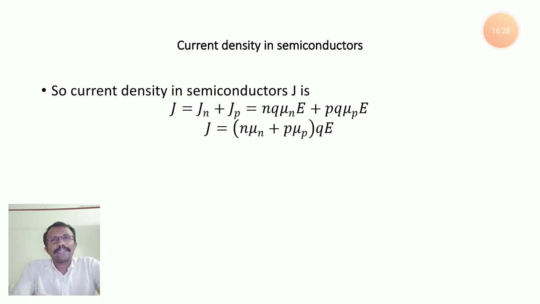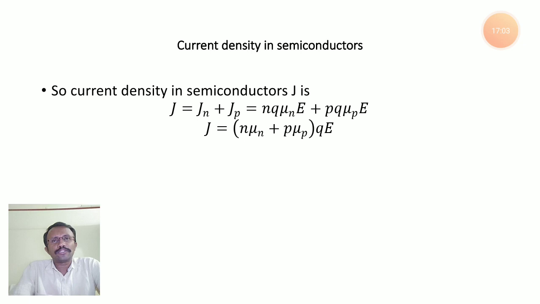In the last lecture, we discussed current density in semiconductors. In semiconductors, the current flow is due to both holes and electrons. That's why the current density J is equal to Jn plus Jp. Jn is the current density due to electrons, and Jp is the current density due to holes. Jn equals n q mu n times E, where n is the electron concentration and mu n is the mobility of electrons. Jp equals p q mu p times E, where p is the hole concentration and mu p is the mobility of holes.